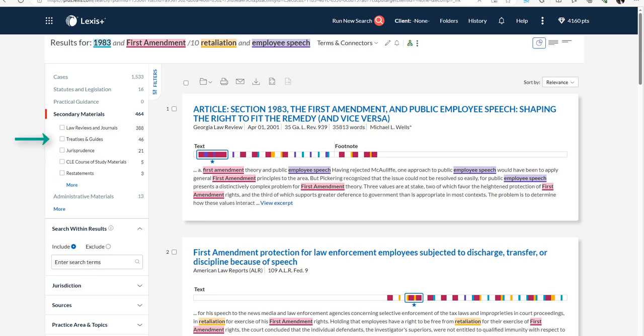Treatises are written by experts, so by researching a treatise, you can get expert guidance on your topic. Think of them as cookbooks for lawyers. They take you step by step through a recipe of law for a client's case. Treatises are designed to explain legal issues and concepts, so they will help you quickly understand the law. Additionally, the authors include citations to the authority they rely on, so treatises point you to important cases, statutes, and administrative materials you need on an issue.